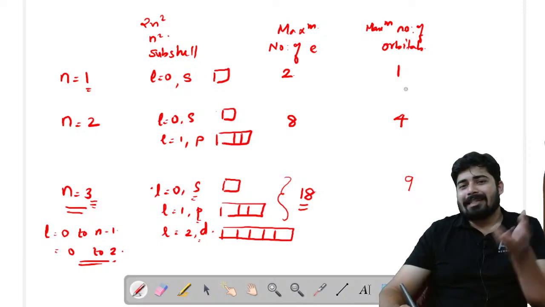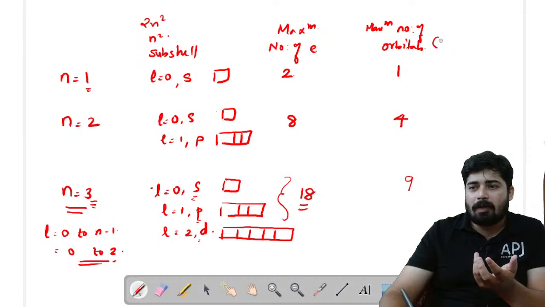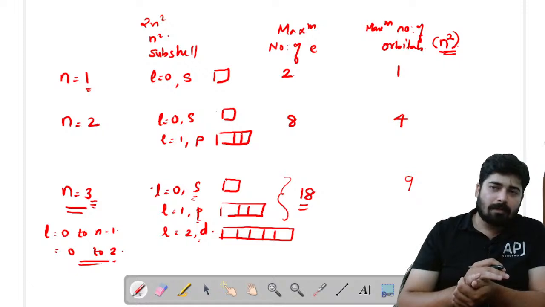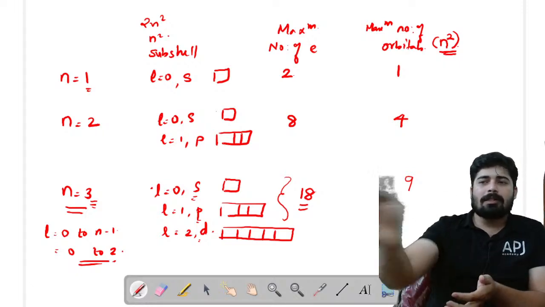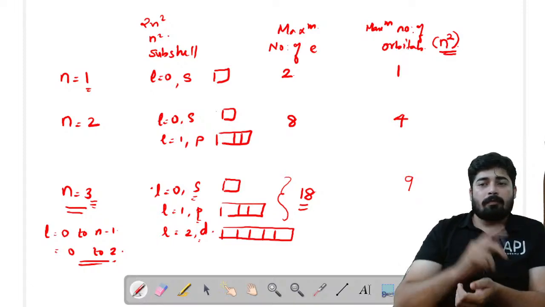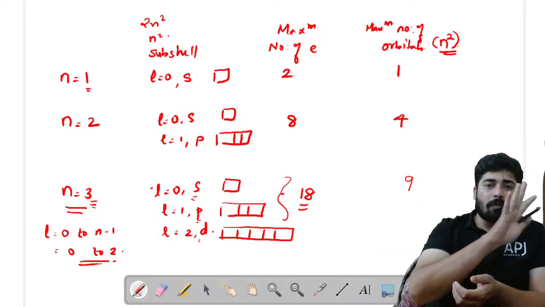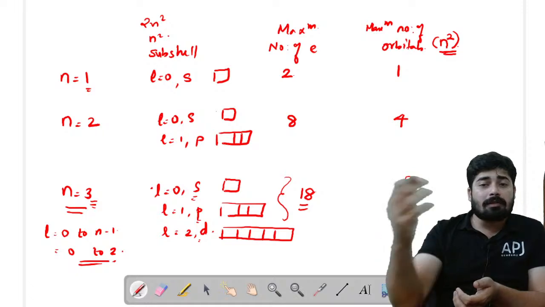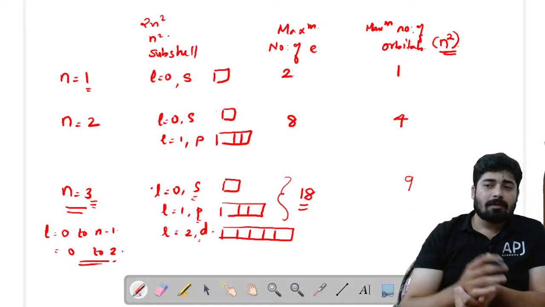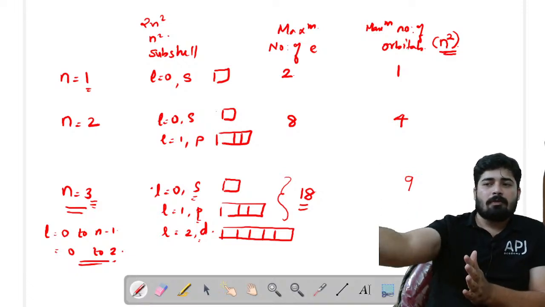So now let's come back to the formula. In order to find the maximum number of orbitals, we use the formula n square. For the first shell, n square equal to 1 square, that means the maximum number of orbitals is 1. If n equal to 2, then the maximum number of orbitals is 2 square, that is 4 orbitals. If n equal to 3, then it is 3 square, that is equal to 9. See how we got it? This is the practical explanation of the formula.